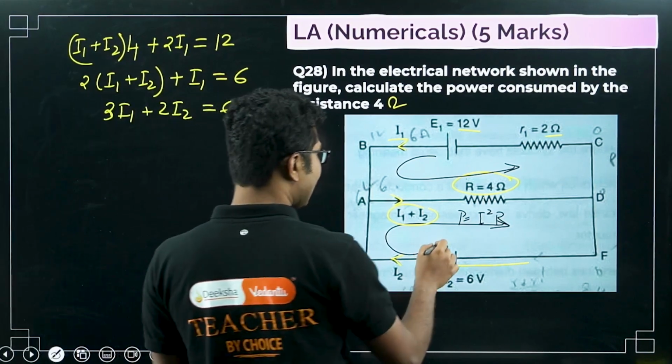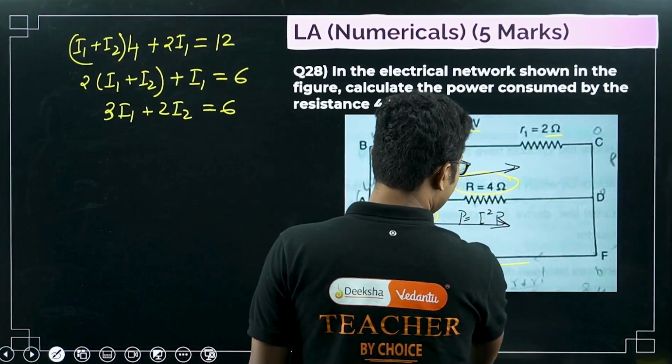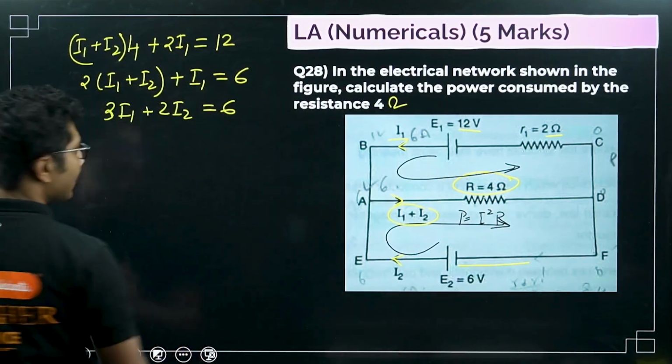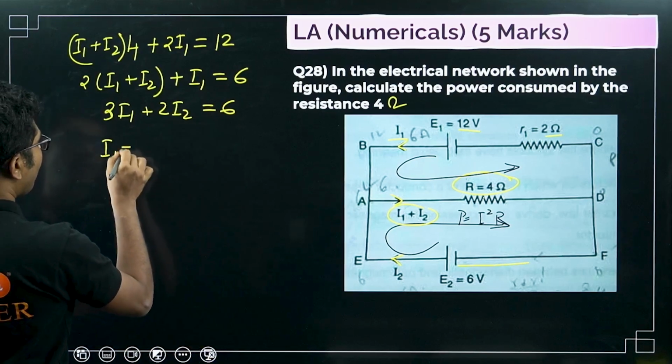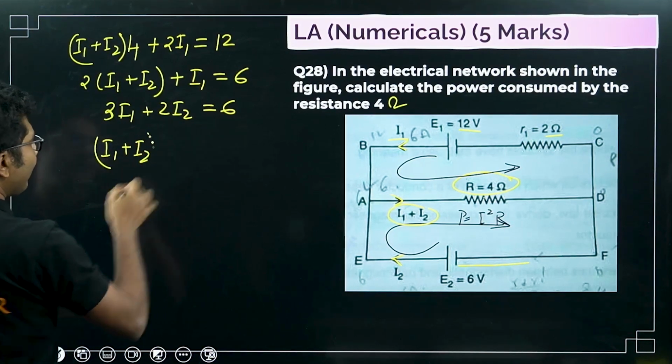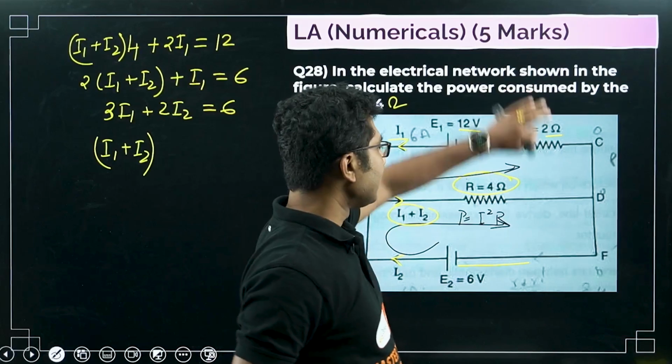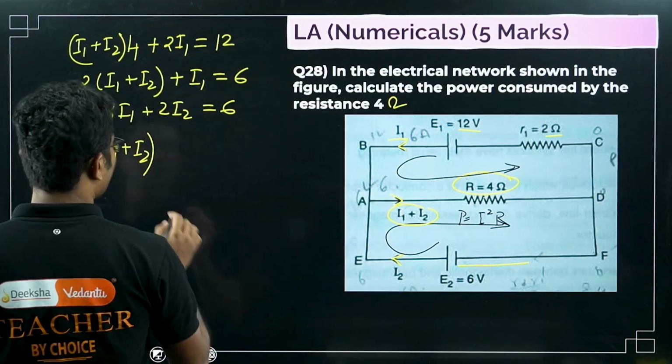Now we apply the same thing here as well. If you apply the same thing here, what will you get? I1 plus I2. In fact, we don't even need the upper portion, only the lower portion is sufficient.